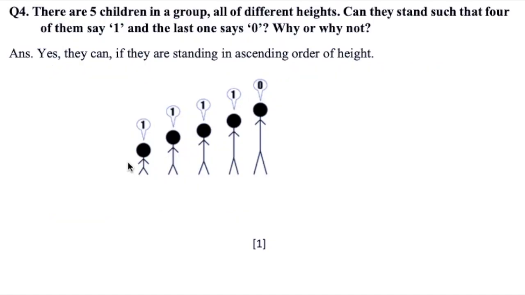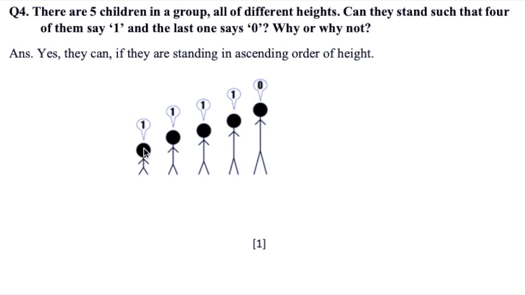Now, see question number 4. There are 5 children in a group, all of different heights. Can they stand such that 4 of them say 1 and the last one says 0? Why or why not? See, yes, it is possible if they are standing in ascending order of height.